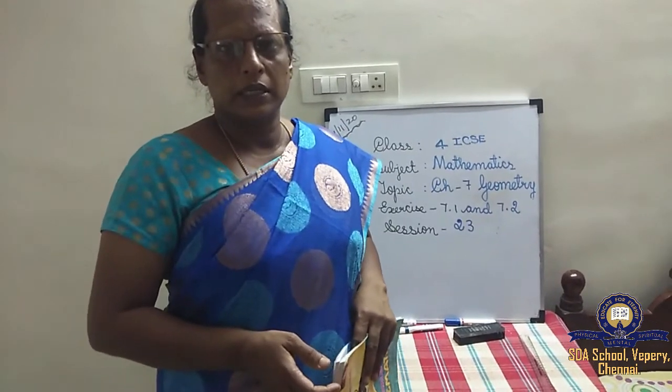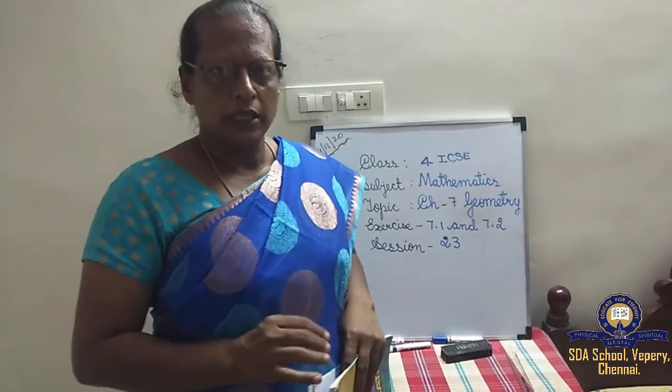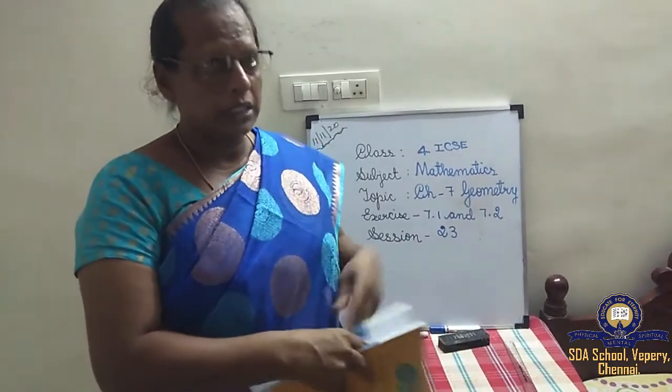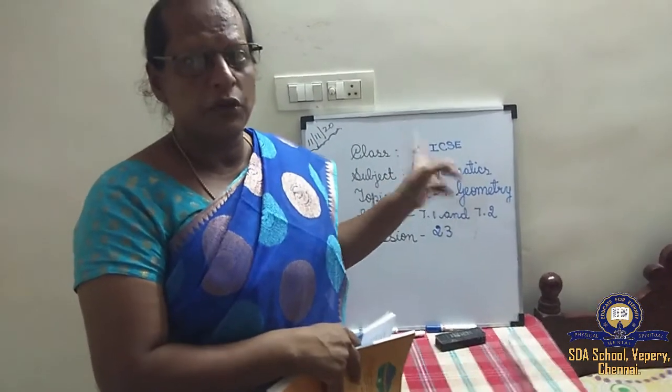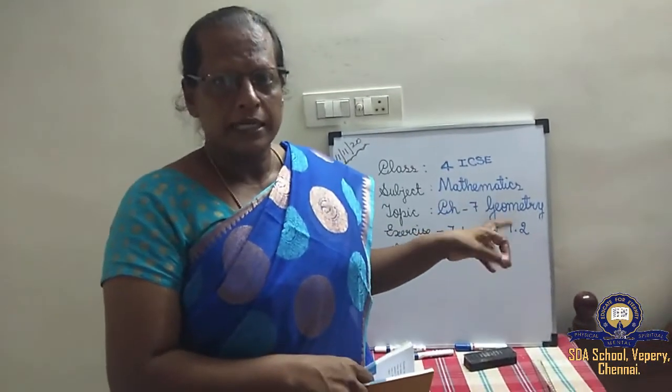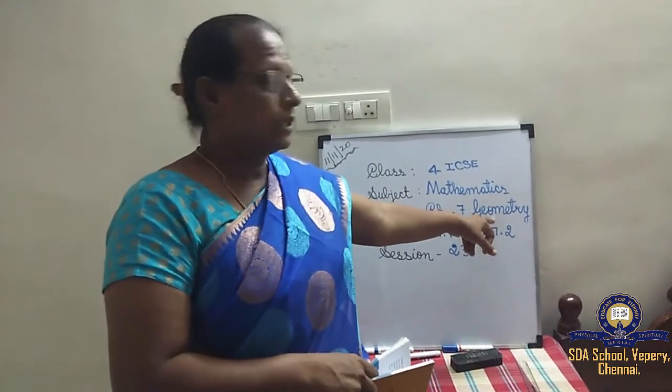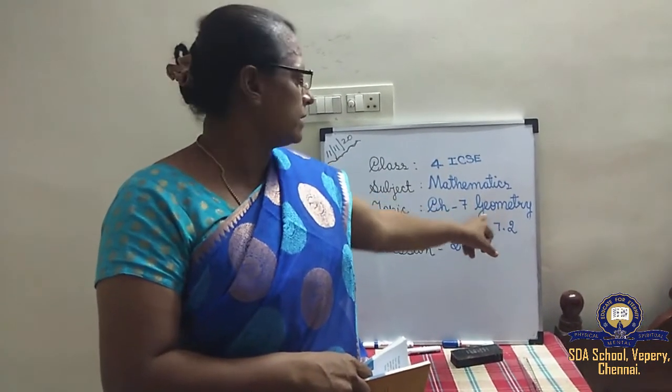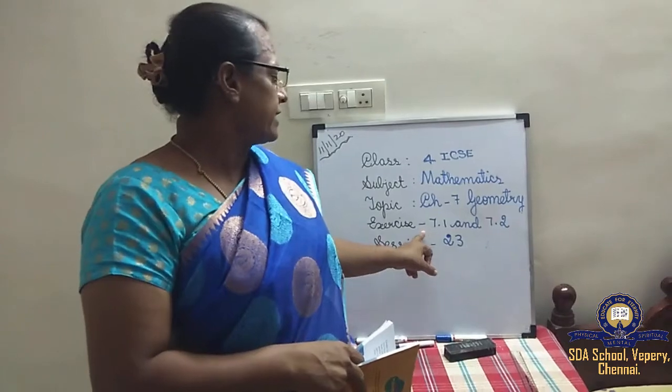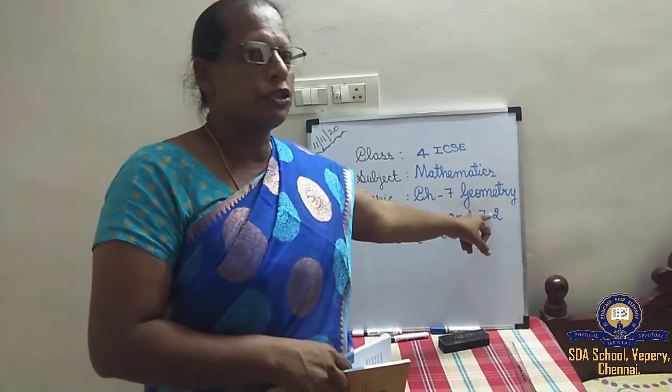Children, this week we are going to learn the new chapter. Today we are going to learn mathematics only. In mathematics we are going to learn the new chapter, chapter 7, geometry. Understood, children? We are going to learn chapter 7, geometry, and exercise 7.1 and 7.2.